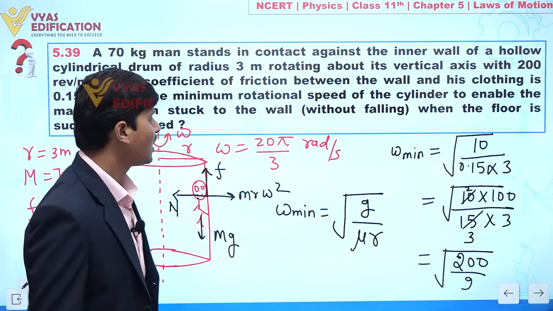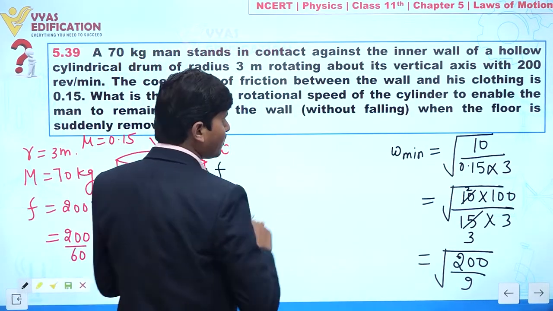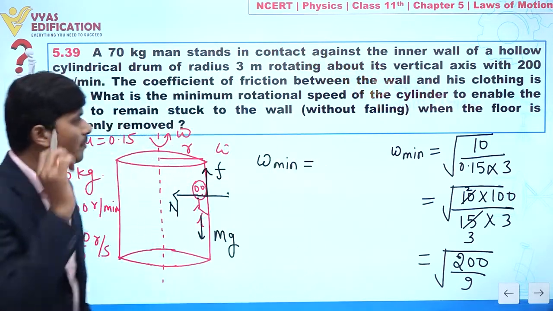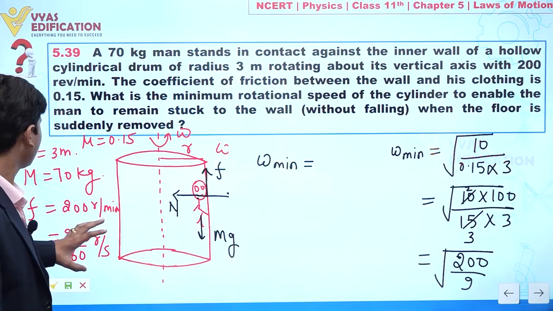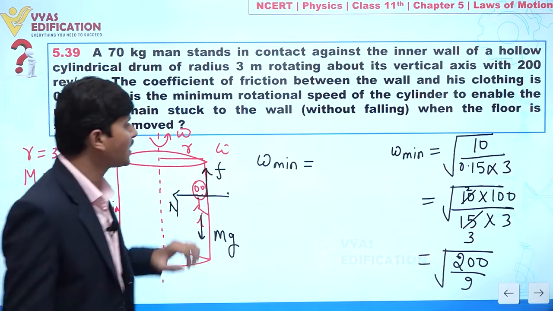So I can write the value of omega minimum. You may ask, sir, why this one? Yes, actually we need the minimum rotational speed, that's why I am calculating it.